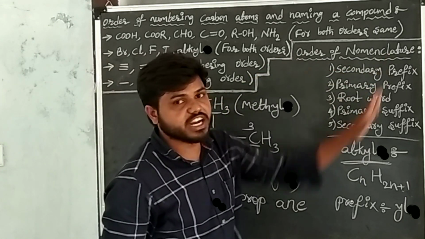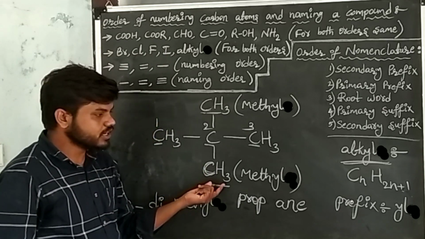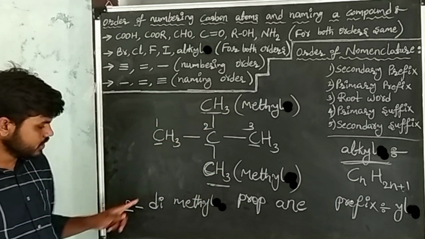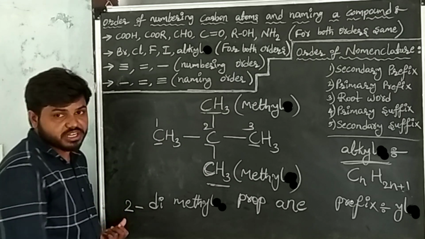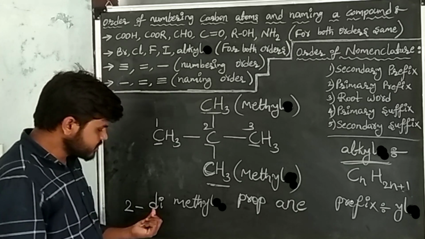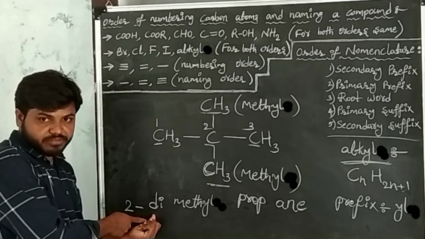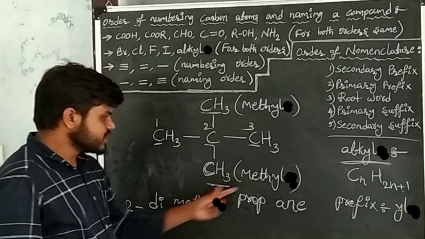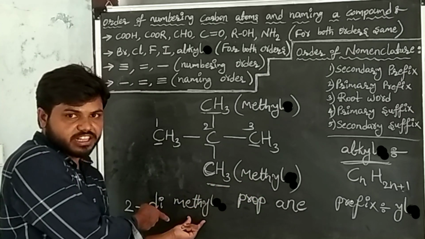See, first write the secondary prefix. Here the secondary prefixes are 2 methyls. First write the position of each methyl. The position is 2. After writing the position, how many times is methyl repeated? 2 times. The numerical prefix of 2 times is "di." I have written the numerical prefix. After writing the numerical prefix, write the prefix of methyl. The prefix of methyl is methyl only. I have written that prefix.